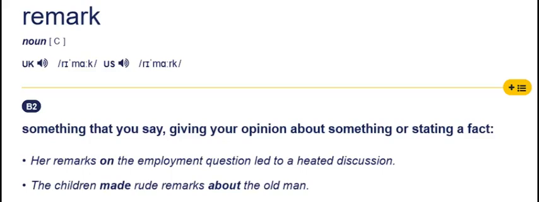So let's look at the first example. Her remarks on the employment question led to a heated discussion. So we use on the employment question. Her remarks on the employment question.